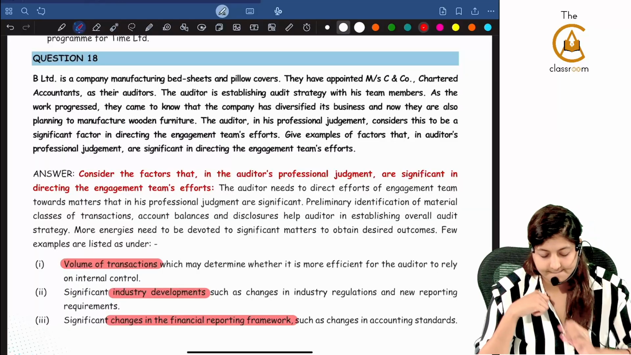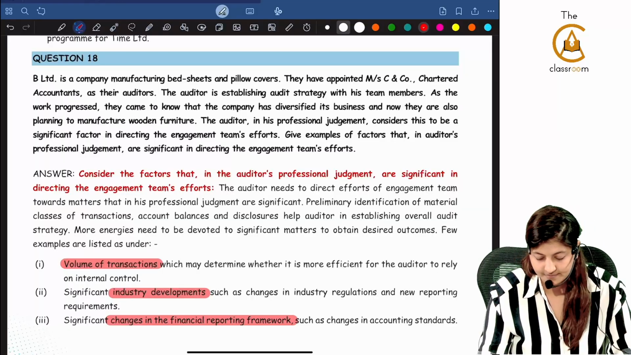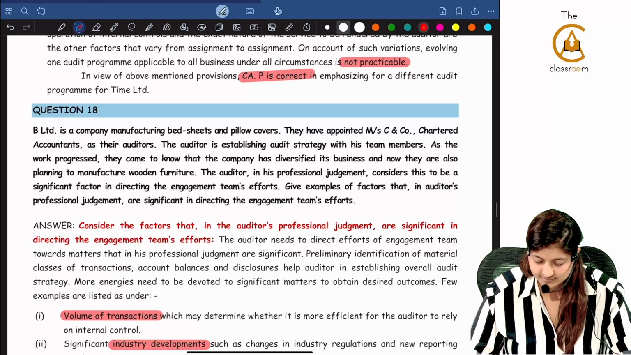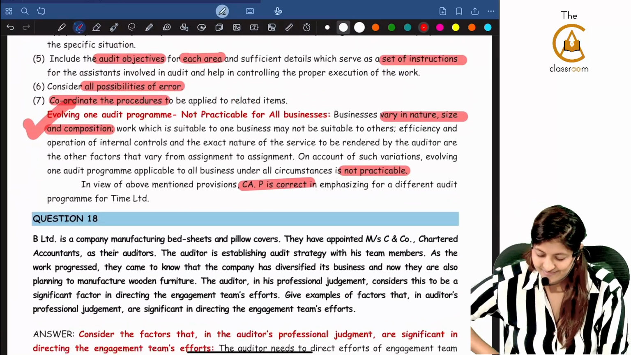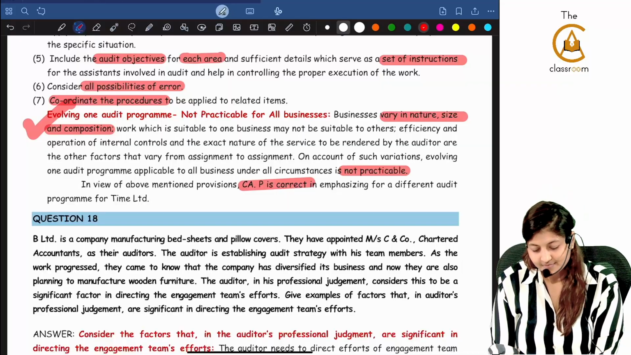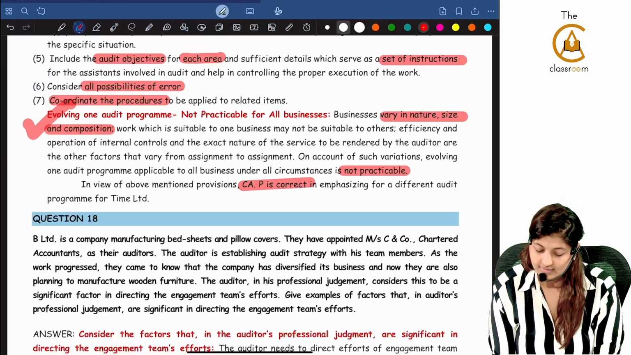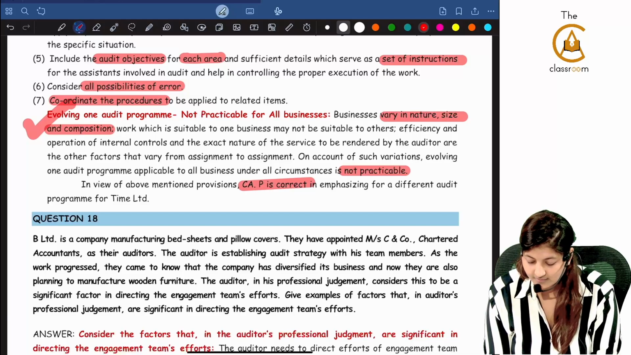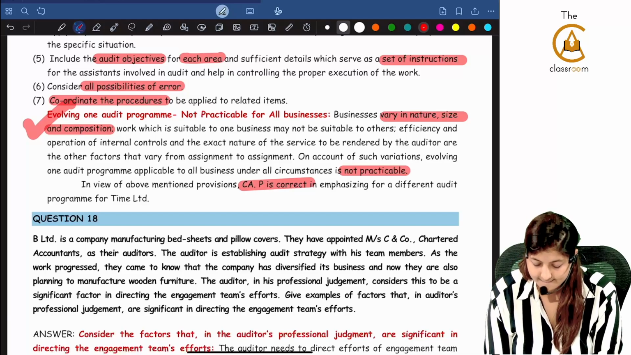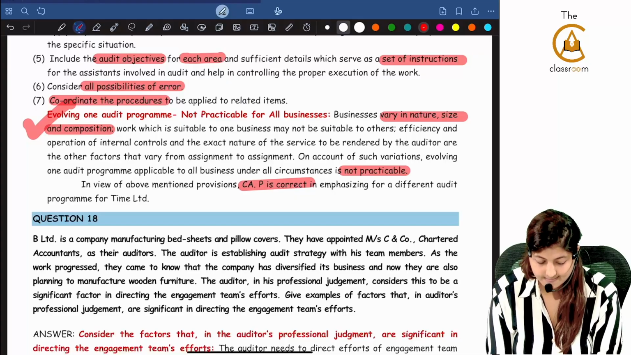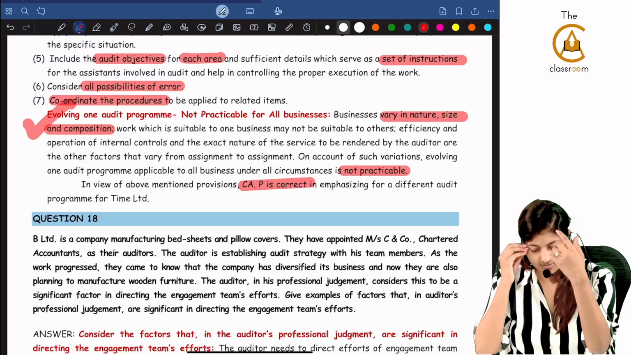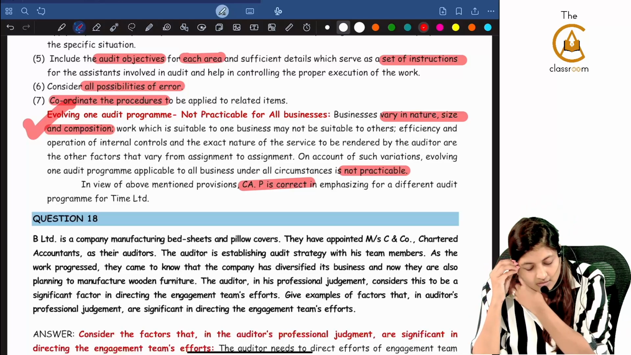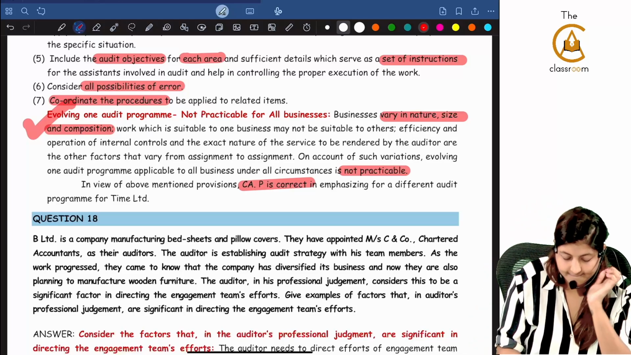B Limited is a company manufacturing bed sheets and pillow covers. They have appointed Messrs. C and Co., Chartered Accountants, as their auditors. The auditor is establishing audit strategy with his team members. As the work progressed, they came to know that the company has diversified its business and now they are also planning to manufacture wooden furniture. The auditor, in his professional judgment, considered this to be a significant factor in directing the engagement team's efforts.